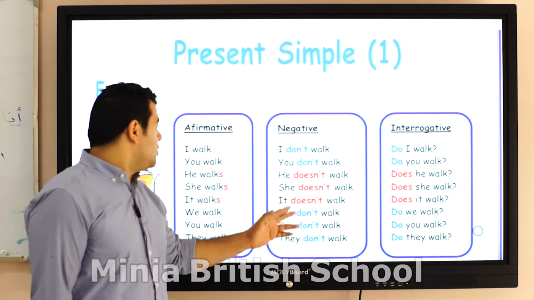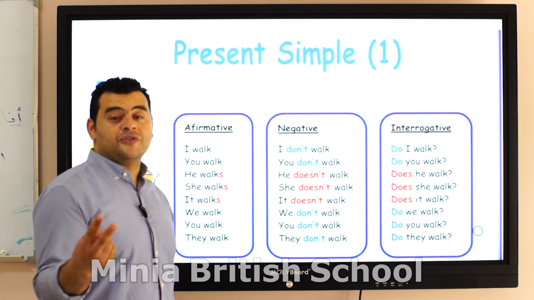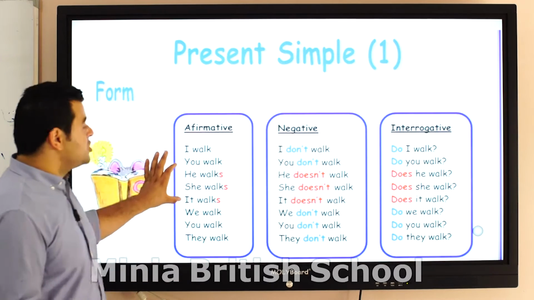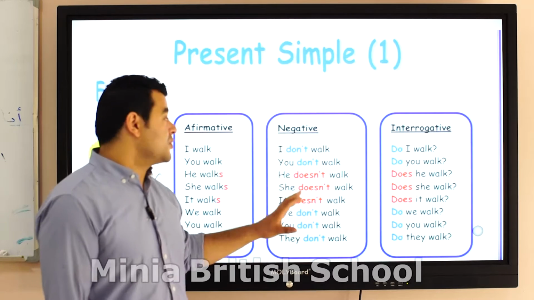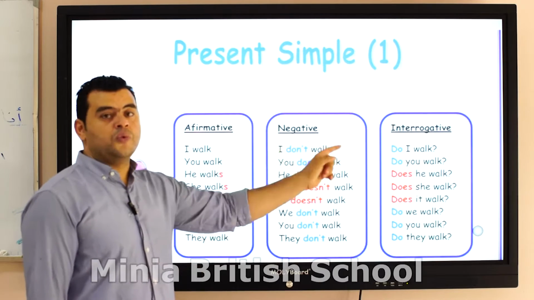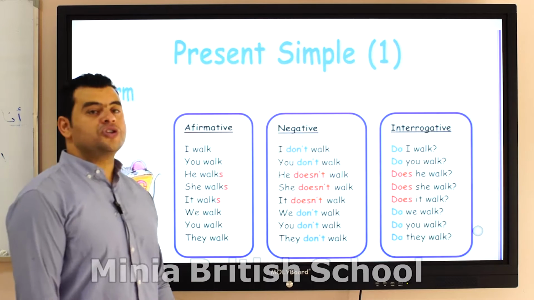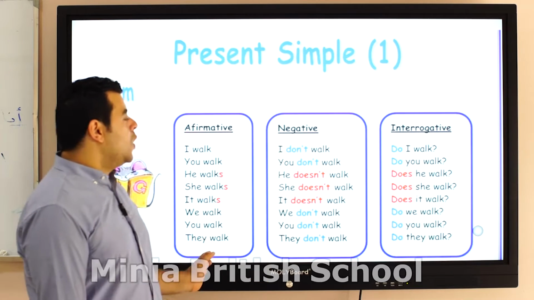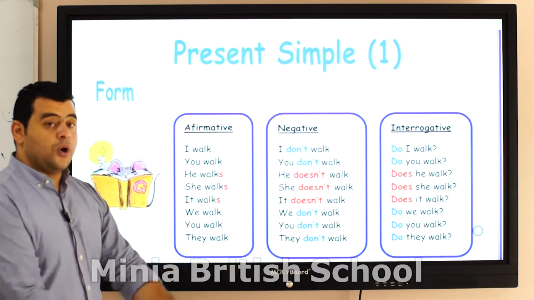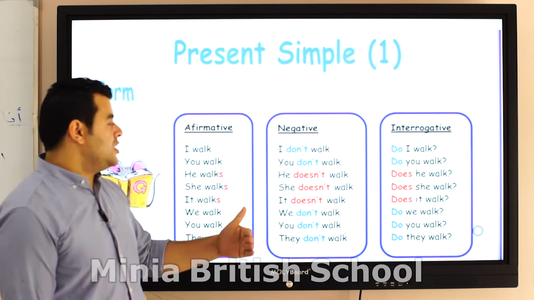Remember, in the negative, I walk, I don't walk. So in the negative, you need to use two negative tools, don't or doesn't. With the verbs with s, use doesn't. For example, I walk, I don't walk. You walk, you don't walk. He walks, he doesn't walk. She walks, she doesn't walk. It walks, it doesn't walk. Again, we walk, we don't walk. You walk, you don't walk. They walk, they don't walk.